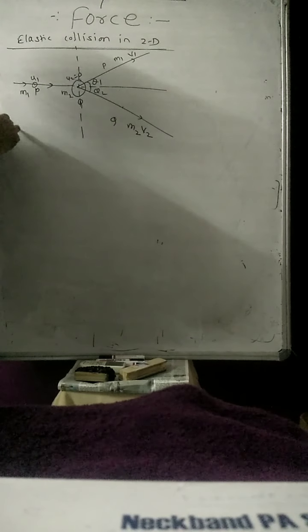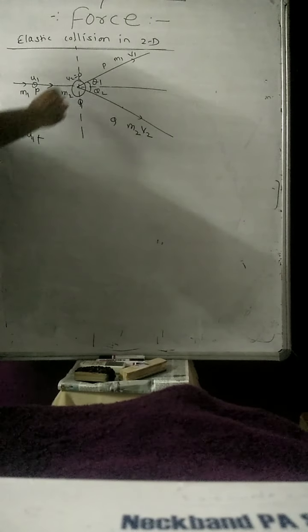So here, momentum: m1 u1 plus m2 u2, which is 0, is equal to, okay.